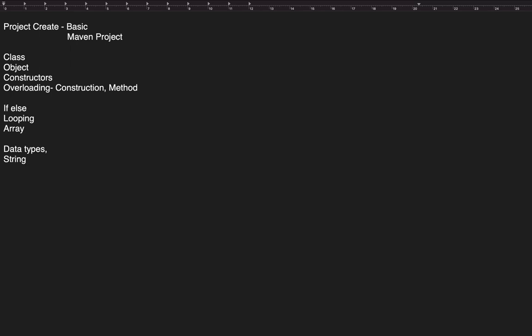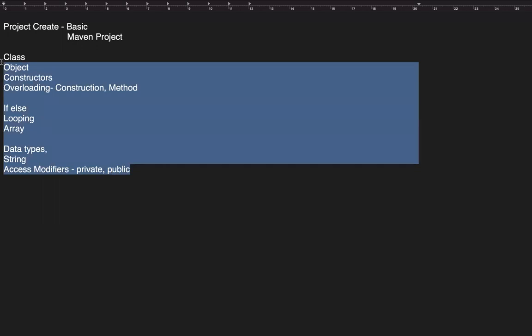Then we also talked about access modifiers, right? Access modifiers, like what is private and what is public, what is the effect of private and public. So we also discussed that. And not only these topics in isolation, we tried to see their contextual implementation, why and in what circumstances you will use what, right? So I also tried to explain those concepts.